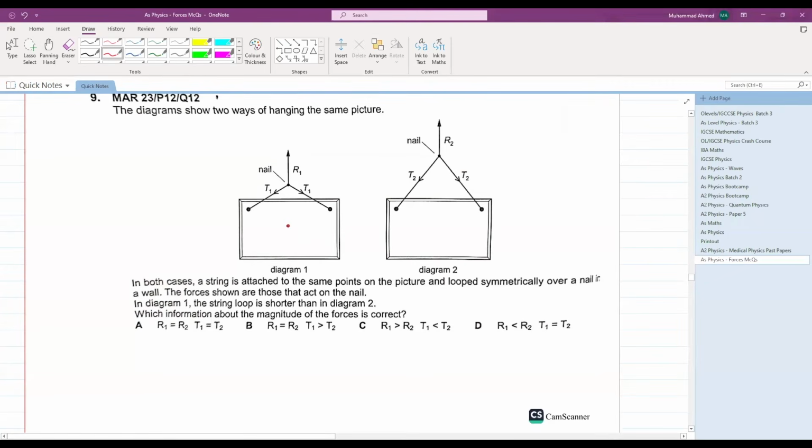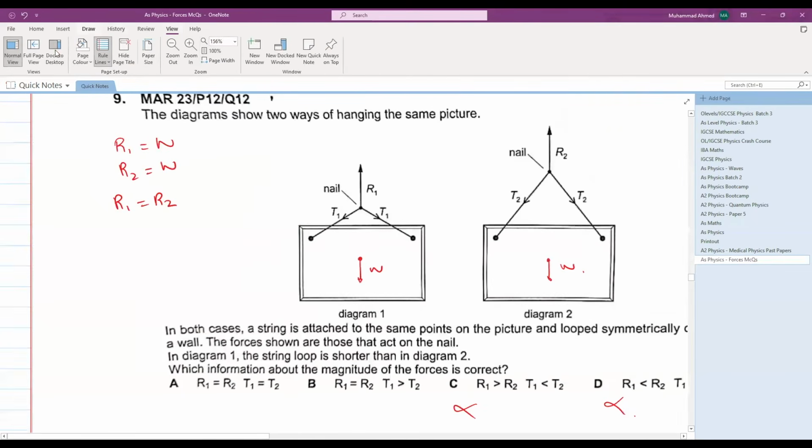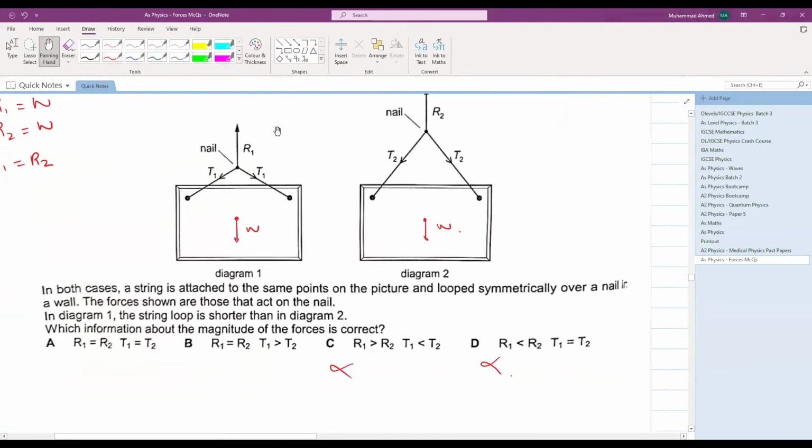One thing that you can see right off the bat is the weight W is acting here and the weight W is acting here. R1 will be equal to weight and R2 will also be equal to weight. Hence, R1 will be equal to R2. So, C and D options get cancelled out. Now, let's zoom in a bit and apply some logic here.